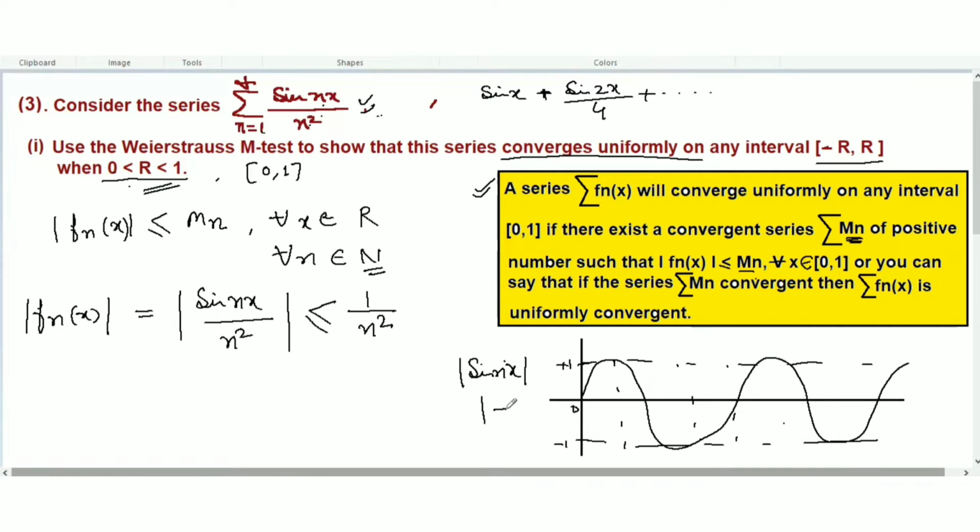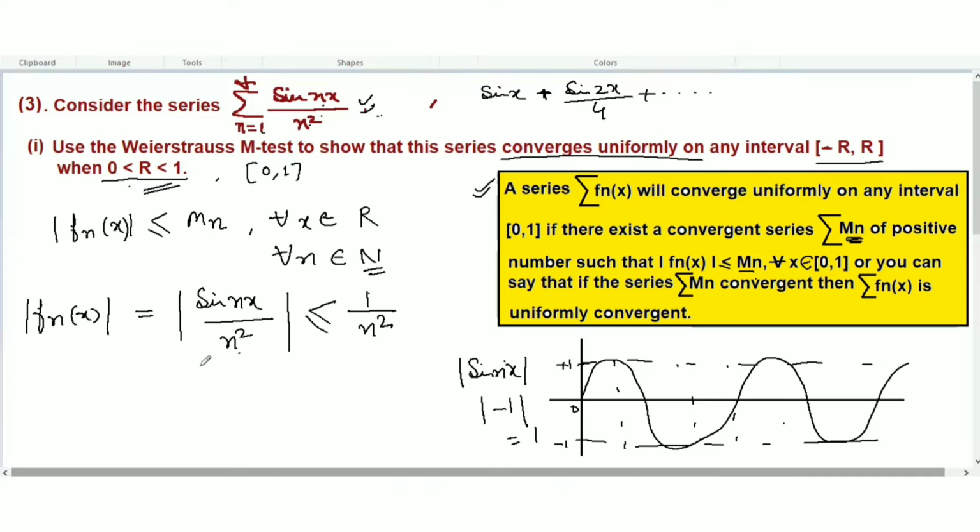If the value of sine is -1, the modulus will be 1. And if I take 1 over any number, this will be less than or equal to 1 over n square. So understand here what I have created: this value will always be less than or equal to 1 over n square.